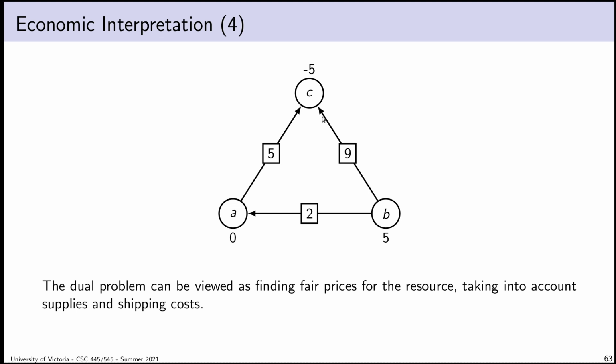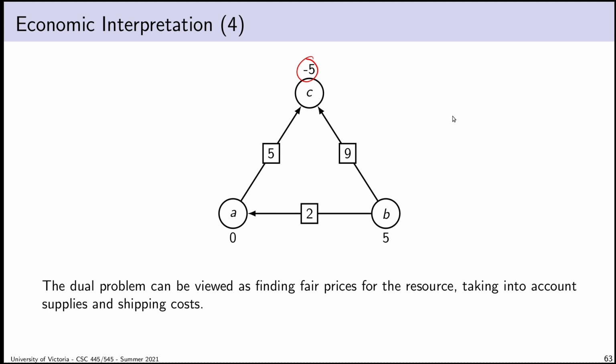We can find an interpretation for the dual problem that is similar but very distinct. And it instead refers to this idea of, instead of saying, how do I send the resource between cities? The question instead is, suppose I'm in a particular city. How much would be a fair price for 1 unit of the resource, taking into account supply and demand and shipping cost? So an example would be, if I'm sitting at vertex C and I say, I've got 1 unit of my resource, and although we can still think about it as sofas or oil or water, for this part of it, let's think about the resource as electricity, because I think the interpretation will land a lot better if we do that.